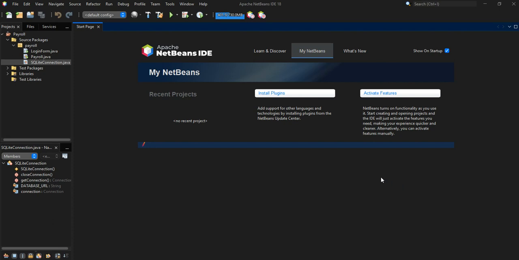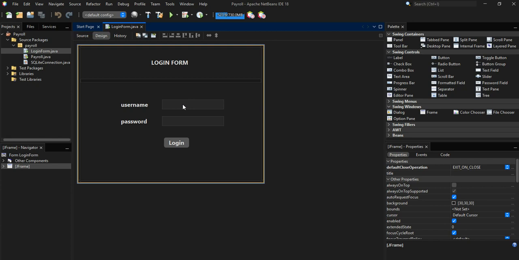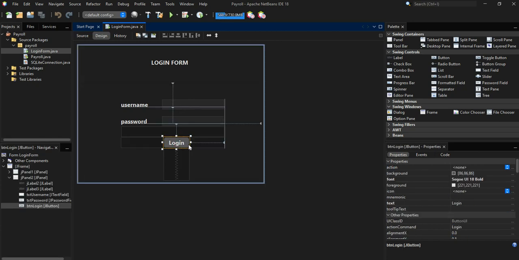In this lecture, we are going to log in users into the dashboard. If an admin logs in through the login form, that admin goes into the admin dashboard. If a user logs in, the user goes into the user dashboard. Likewise, the admin will go to the admin dashboard. So for us to do that, when we click on this button, it will take the